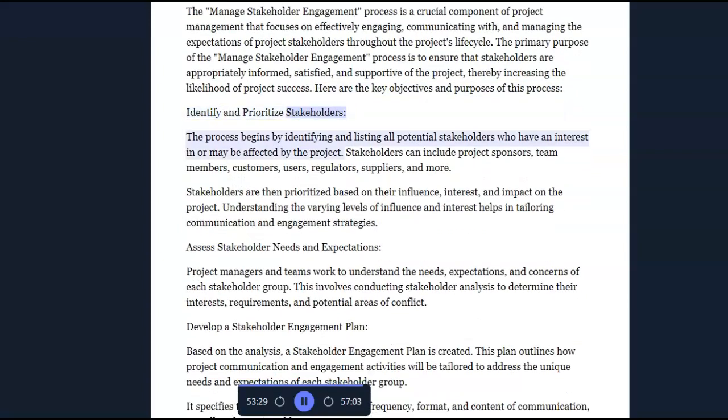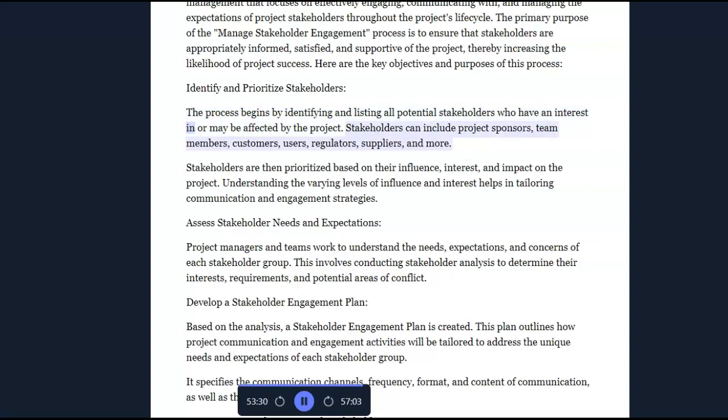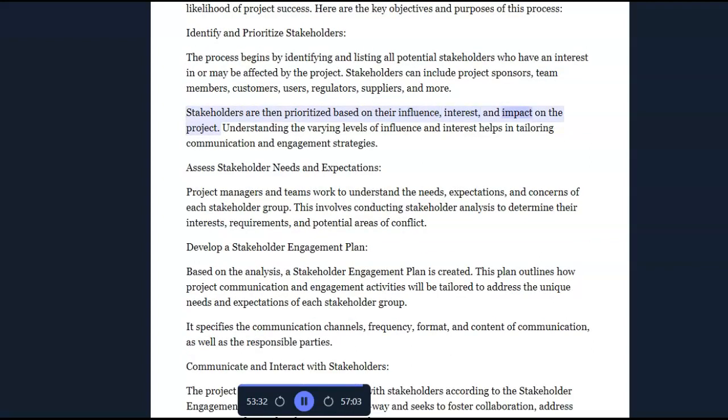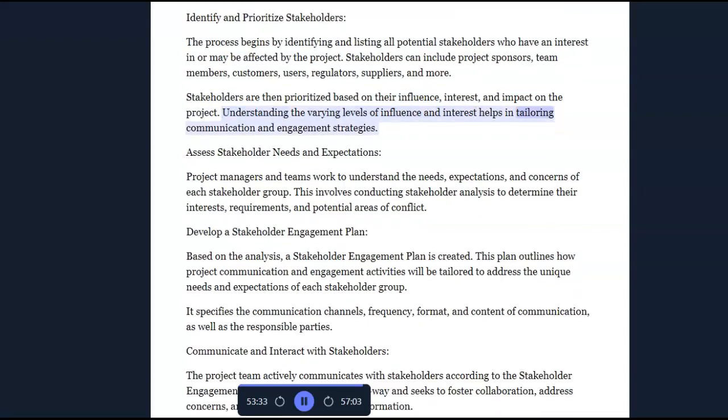Identify and prioritize stakeholders. The process begins by identifying and listing all potential stakeholders who have an interest in or may be affected by the project. Stakeholders can include project sponsors, team members, customers, users, regulators, suppliers, and more. Stakeholders are then prioritized based on their influence, interest, and impact on the project. Understanding the varying levels of influence and interest helps in tailoring communication and engagement strategies.